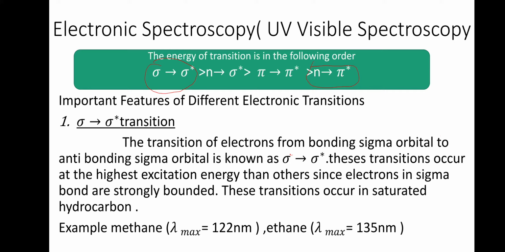In which type of molecules does it occur? It occurs in saturated hydrocarbons. And why does it need the highest energy? Sigma electrons are bound strongly to the atom, so if you want them to go to a higher excited state, you have to supply more energy. Example: methane, lambda max is 122 nanometer, ethane 135 nanometer.